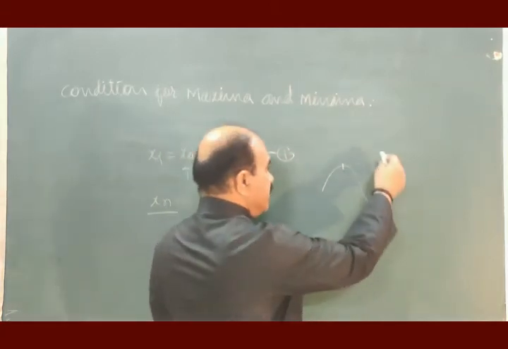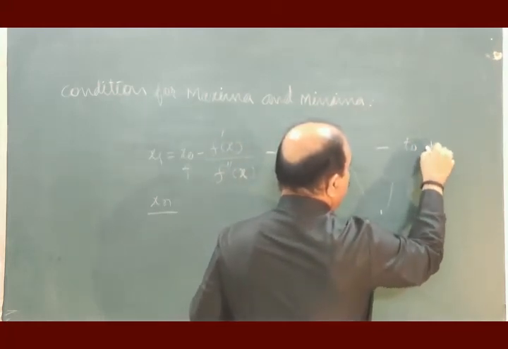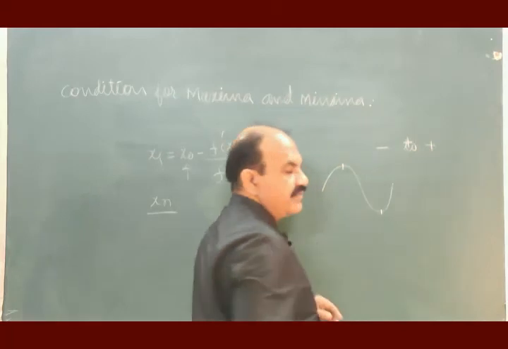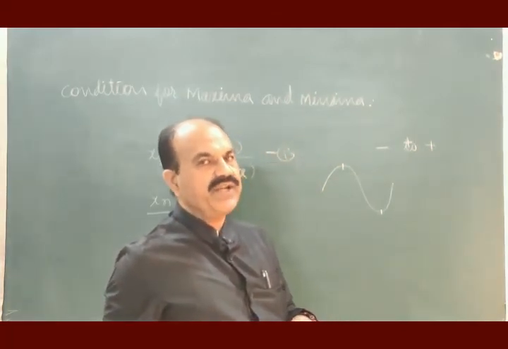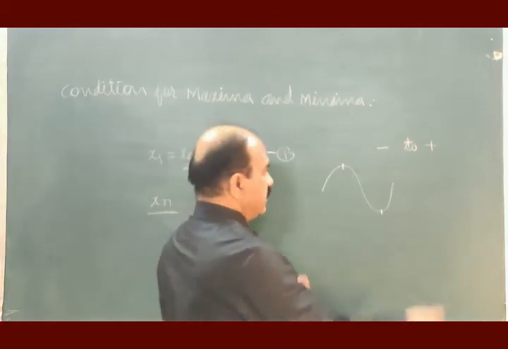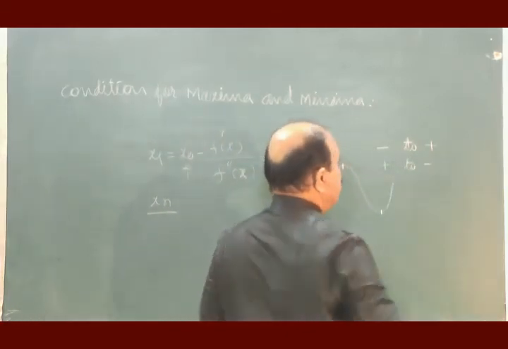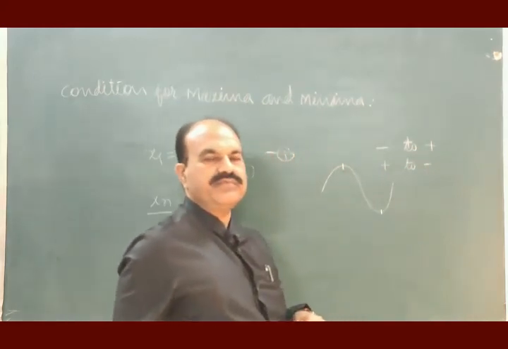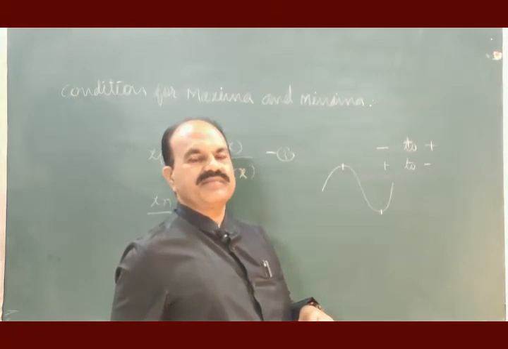When a change is taking place from negative to positive, or when a change is taking place from positive to negative, how to decide the maxima and minima?